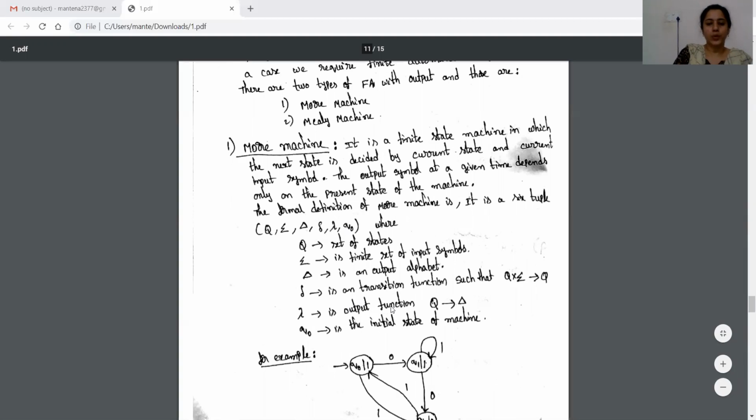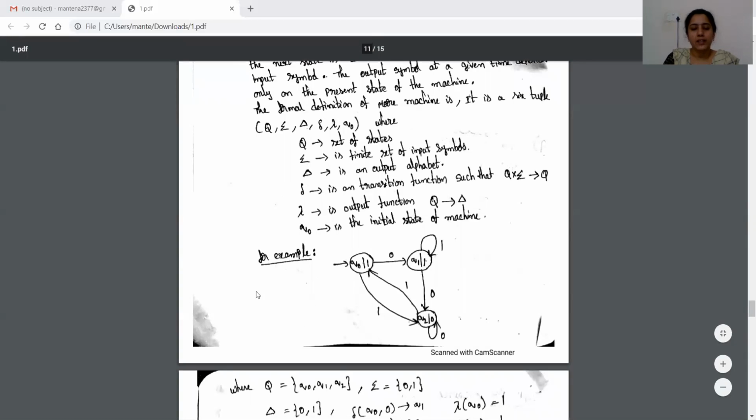As it has output capability, this lambda is the output function which maps from state to the output, and q naught is the initial state. Example of a Moore machine is this one. Here in the Moore machine, output is attached with the state. Here Q0 state output is 1 and Q1 state output is 1. Q2 state output is 0.